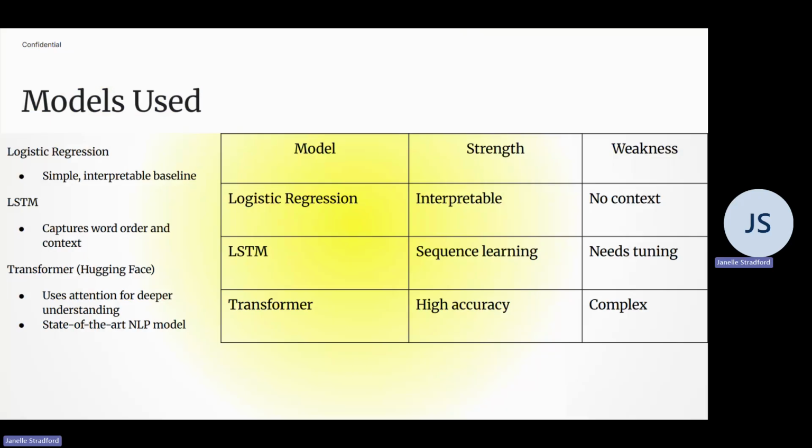Finally, I used a pre-trained transformer model from Hugging Face. Transformers use attention mechanisms to analyze relationships between all words in a sentence simultaneously, allowing them to capture more complex patterns in language.